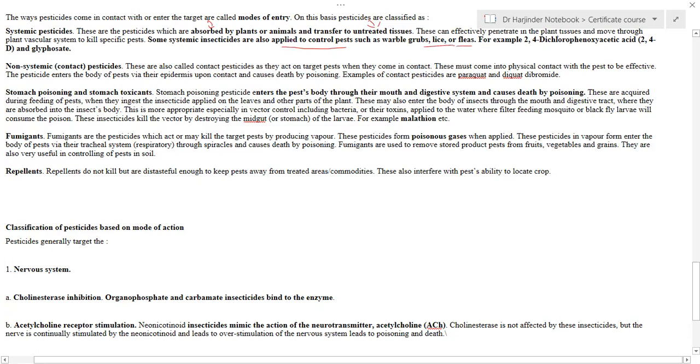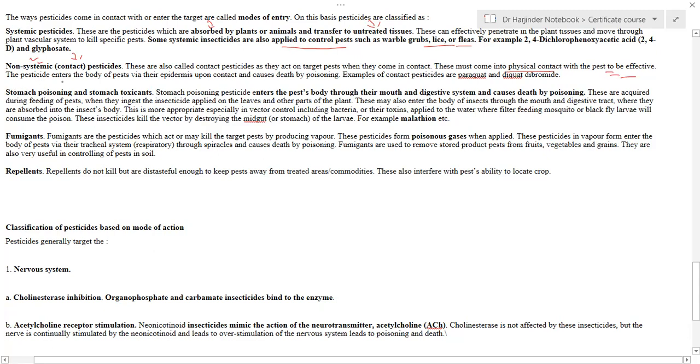The examples are 2,4-dichlorophenoxyacetic acid and glyphosate. On the other hand, the non-systemic or contact pesticides are those which act only when the target pest comes in contact with them. So for these non-systemic pesticides, the target must come into physical contact with the pesticide.